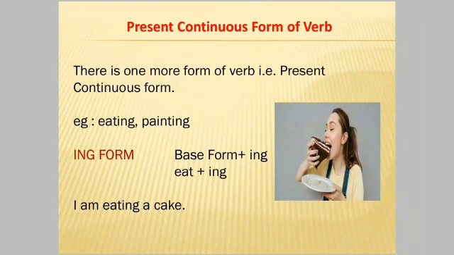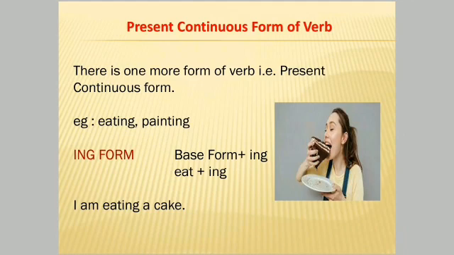There is one more form of verb, students, and that is present continuous form of verb. This form of verb tells us that the action is still happening. For this form of verb, we use the base form with ing. It's like eat plus ing, eating.